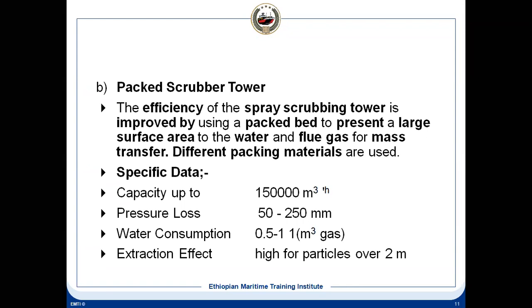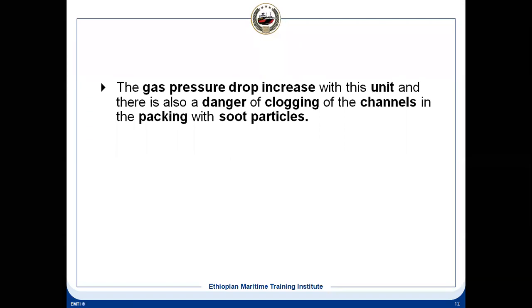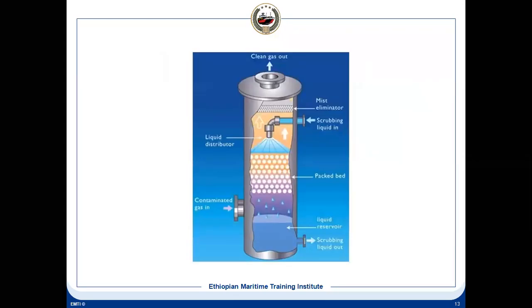So 150,000 cubic meters per hour, you can have the capacity. And the pressure loss is less. It means, because we need to have some pressure to the system, the suction pressure of your blower. And the water consumption is low, and the extraction effect is very high. So the particles, around 2 micron, you can remove from the exhaust. That is what we are using for the IG. So this is how it actually works in this case.